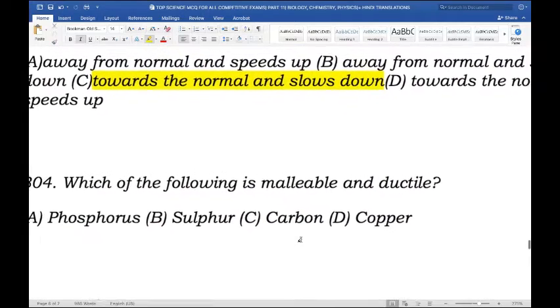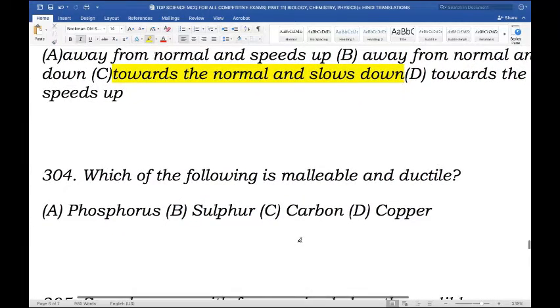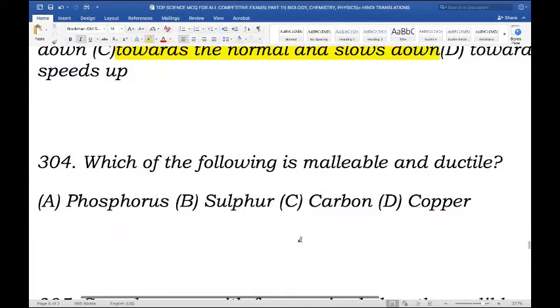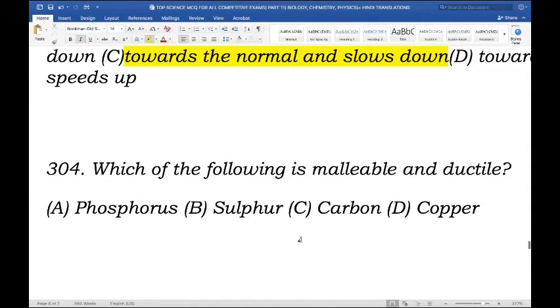Next question. Which of the following is malleable and ductile? So remember, malleable and ductile are properties related to metals. So is it phosphorus, sulfur, carbon, or copper? Out of these options, copper is the only metal option.